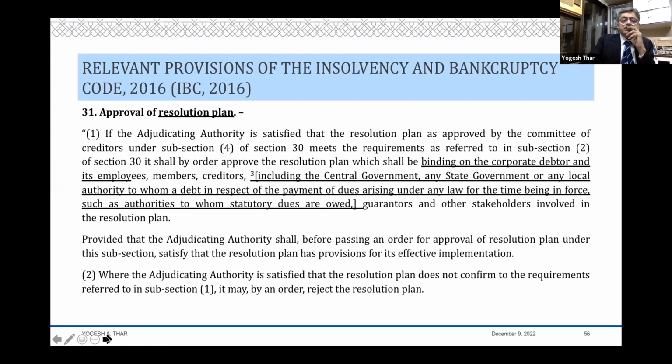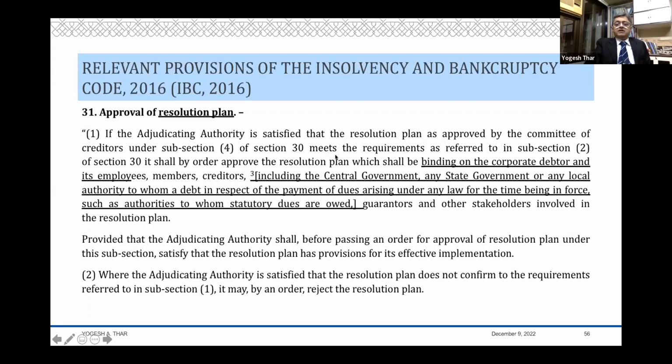Unlike that, in the Insolvency and Bankruptcy Code, you do not have those omnibus provisions, but you have this provision in 31(1). It says if the adjudicating authority is satisfied that the resolution plan, as approved by the committee of creditors, meets the requirements as referred to in 30(2), it shall by order approve the resolution plan, which shall be binding on the corporate debtor and its employees, members, creditors, including the central government, state government, or local authority to whom a debt in respect of any payment of dues arising under any law for the time being in force, such as authorities to whom statutory dues are owed, guarantors, and other stakeholders.